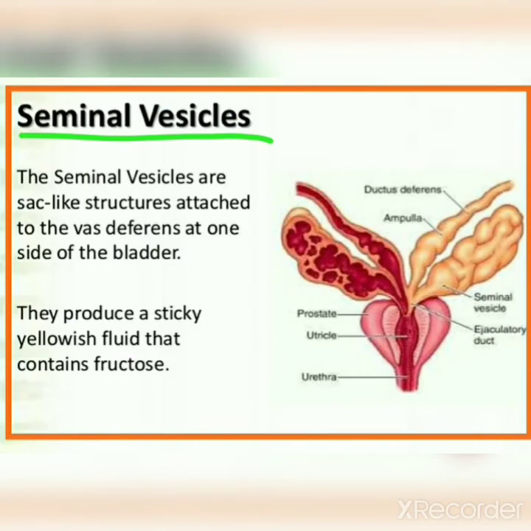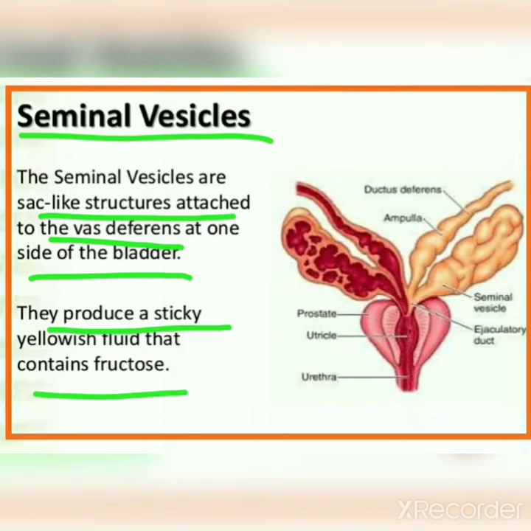Seminal vesicles are sac-like structures attached to the vas deferens at one side of the bladder. They produce a sticky yellowish fluid that contains fructose. You can see the position of the seminal vesicles in the diagram also here.